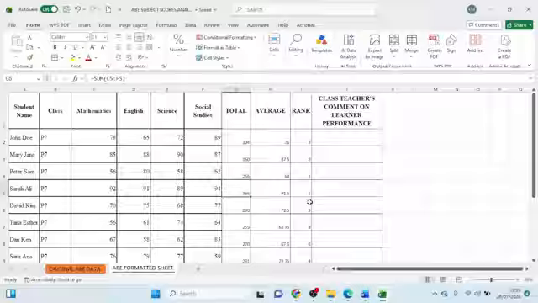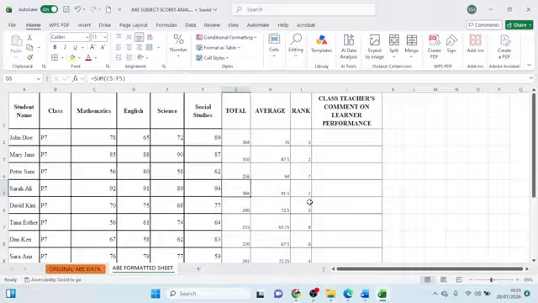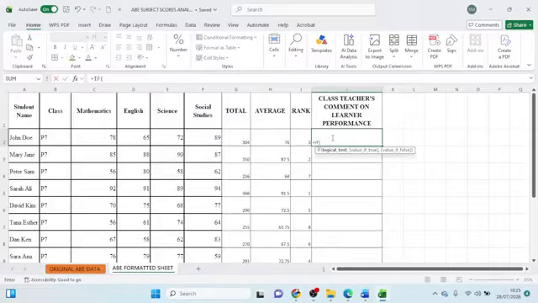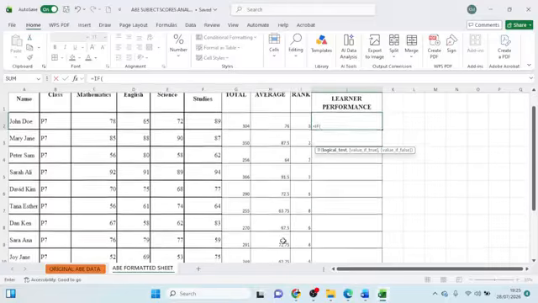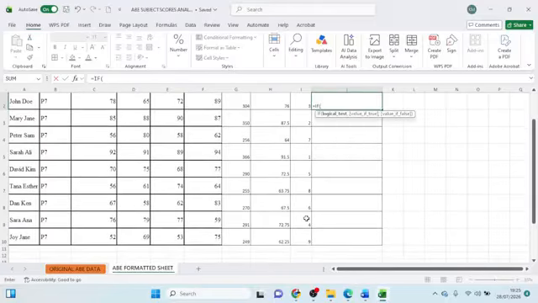I'm going to use a simple criteria here to design a comment on the learner scores, and the comment is maybe for the class teacher in that class. So equals if, I'm going to use average.